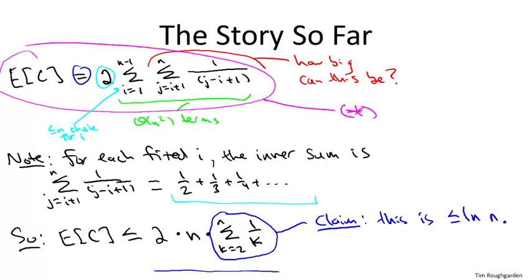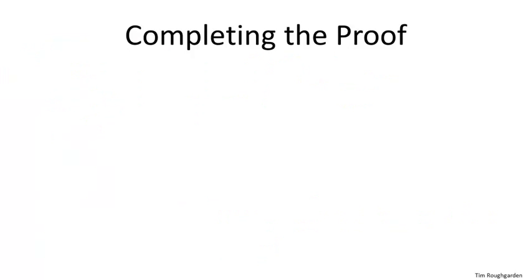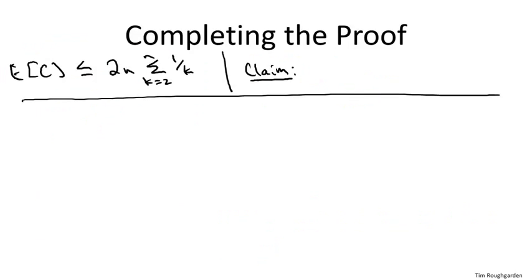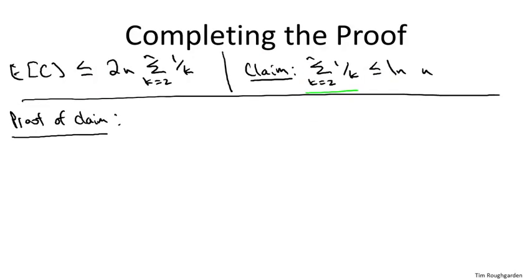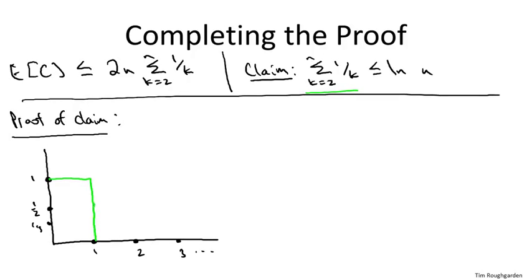Well, let's do a proof by a picture. I'm going to write this sum in a geometric fashion. So on the x-axis, let me mark off points corresponding to the positive integers. And on the y-axis, let me mark off points corresponding to fractions of the form 1 over k. And what I'm going to do is draw a bunch of rectangles of decreasing area. Specifically, they all have width 1, and the heights are going to be 1 over k. So the area of this guy is 1, the area of this guy is 1/2, the area of this guy is 1/3, and so on.